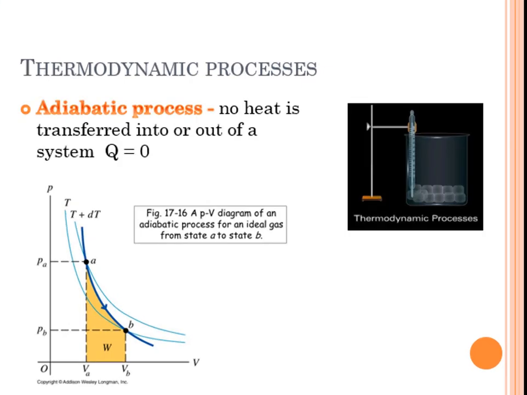Okay, so now let's talk about thermodynamic processes. We have first, the adiabatic process. No heat is transferred into or out of the system. So you can see here the graph of the adiabatic process, wherein there was a change in the pressure and also a change in the volume, but there's no heat added to the system. Let's take a look at the equation to describe this. From the first law, we have delta U is equal to Q minus W.